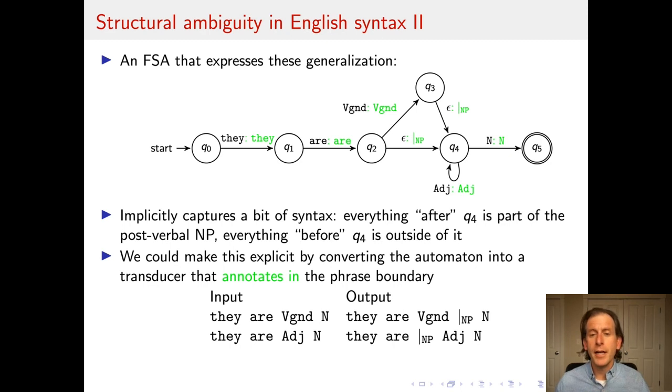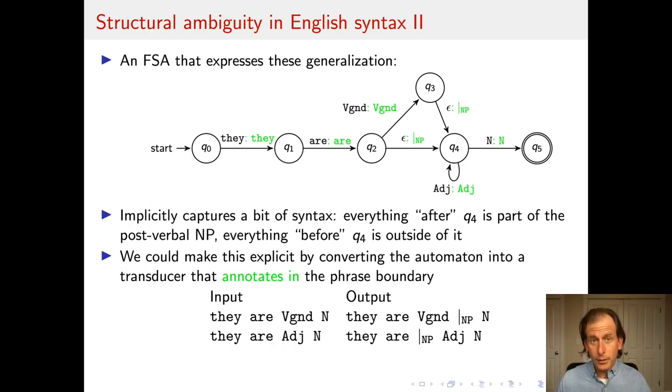So if I created the output alphabet that included all the things that I've added in green, it still matches these inputs, they are gerund verb noun and they are adjective noun, but it would annotate this additional output token, beginning of a noun phrase, in different places. It would annotate it after the gerund verb, but before the adjective. So that's one way you could think of getting some structural characterization into an automaton.